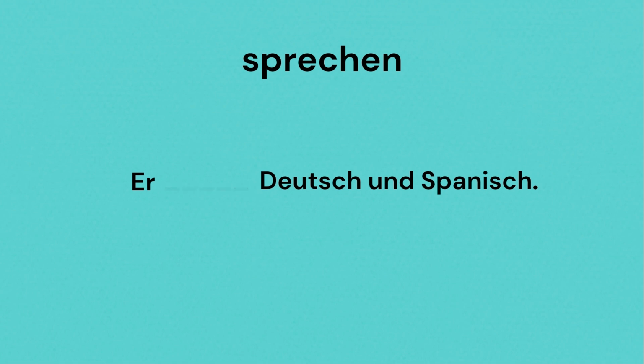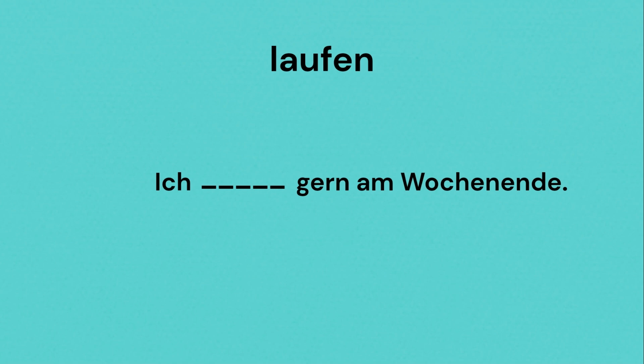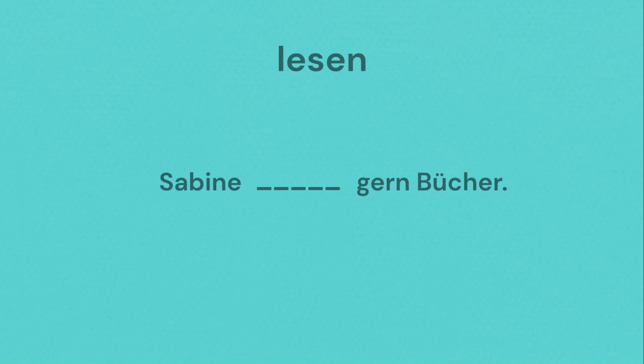The answer is, spricht Deutsch und Spanisch. Let's look at the next one. The answer should be, ich laufe gern am Wochenende. Let's look at the final one. Correct answer is, Sabine liest gerne Bücher.